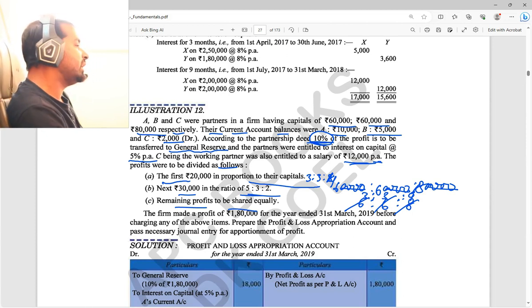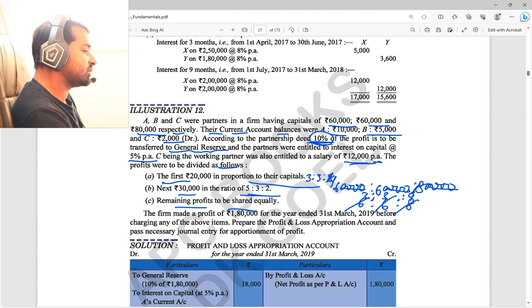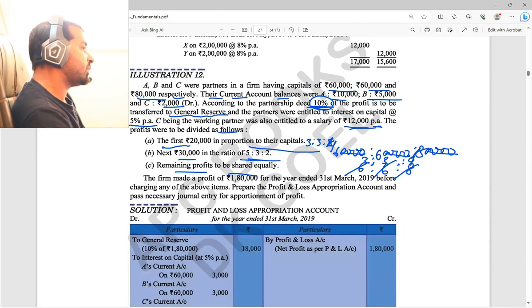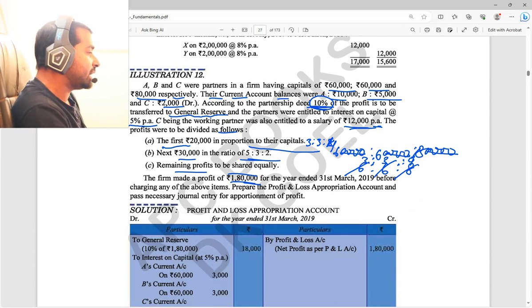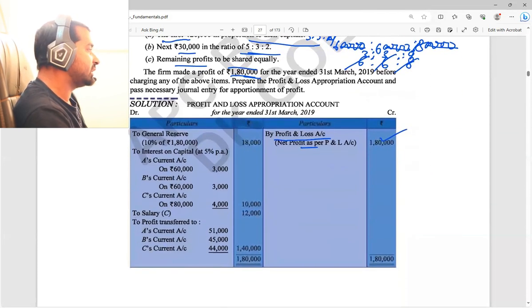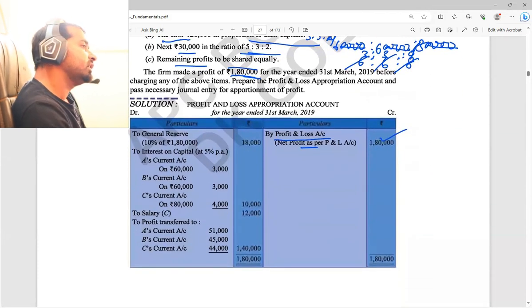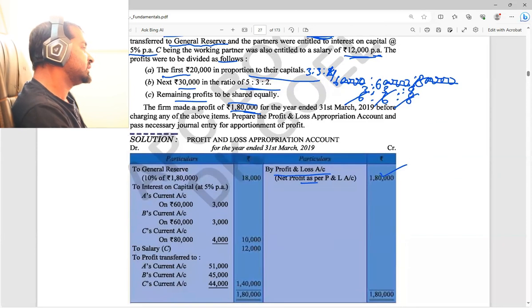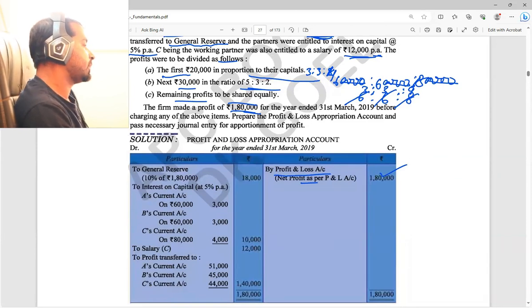Okay, so now let's see how to deal with that. First, the question part. In the profit and loss account, how much profit do you have? See here, the firm made a profit of 1,80,000 for the year ended 31st March 2019. So I have taken the profit and loss account, that is 1,80,000, already. Okay. Next one, see here, to general reserve.